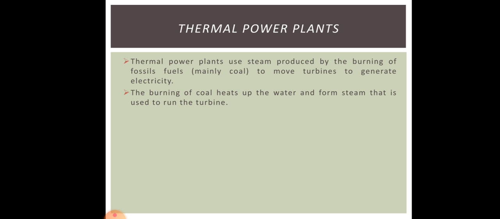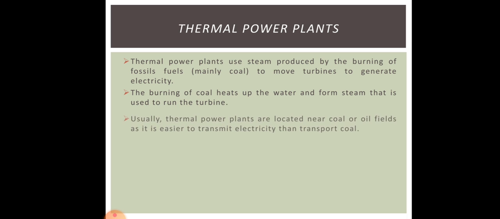The burning of coal heats up the water and forms steam that is used to run the turbine. So in a thermal power plant, they burn coal, and the heat is used to change water into steam, and then the steam is used to move the turbine to generate electricity.